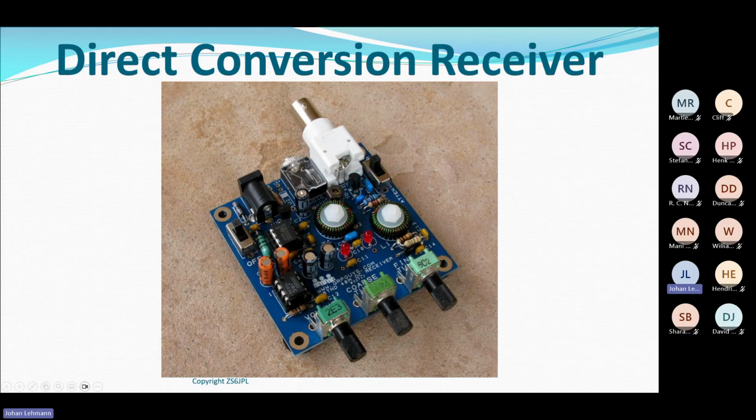There's this tune part in front, and I suspect these coils have got something to do with the mixer, and then the filters and the demodulation, etc. But this is what a typical direct conversion receiver looks like.